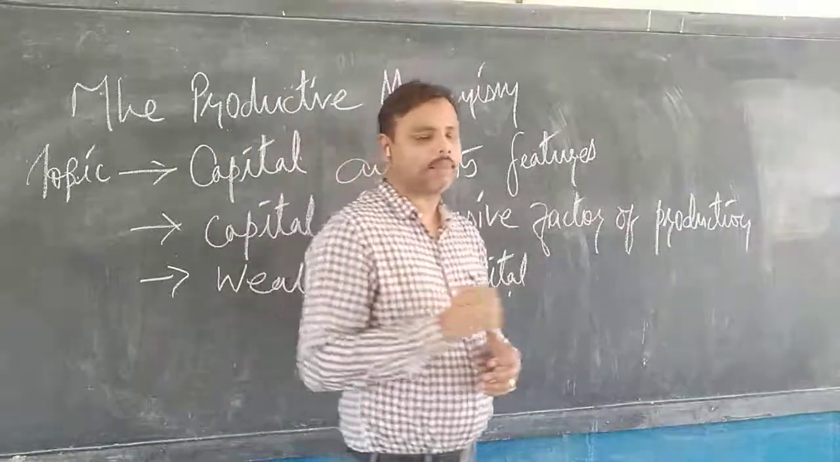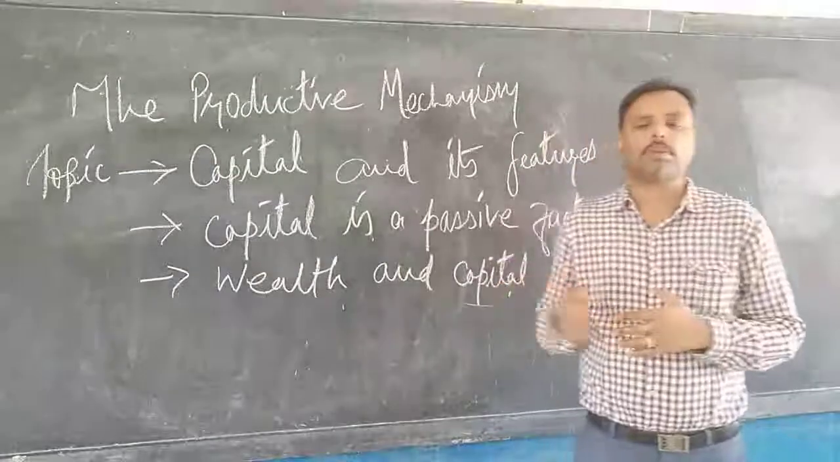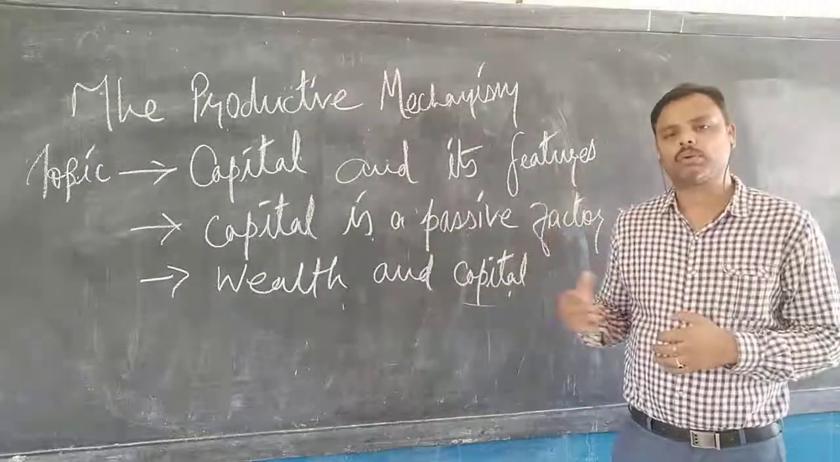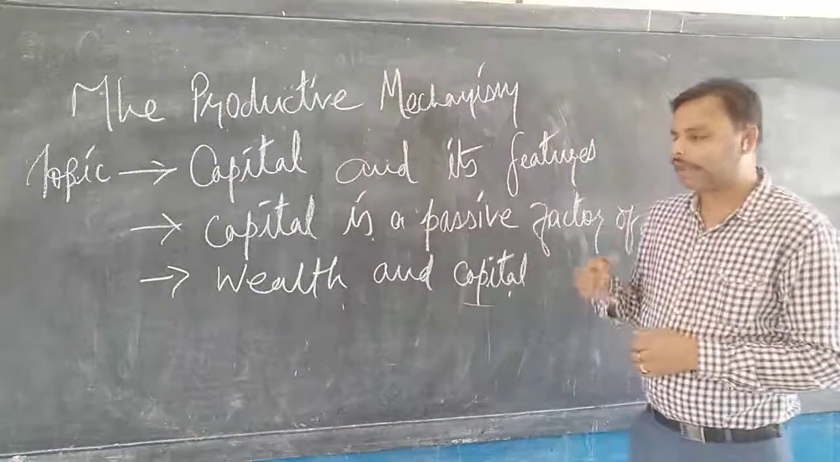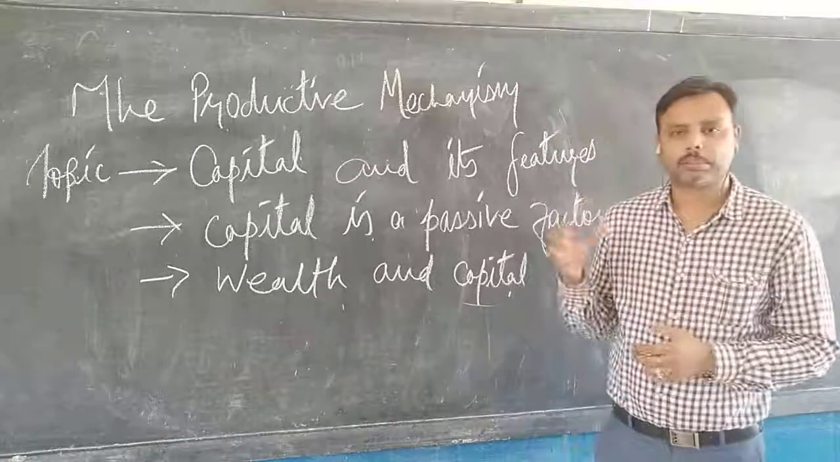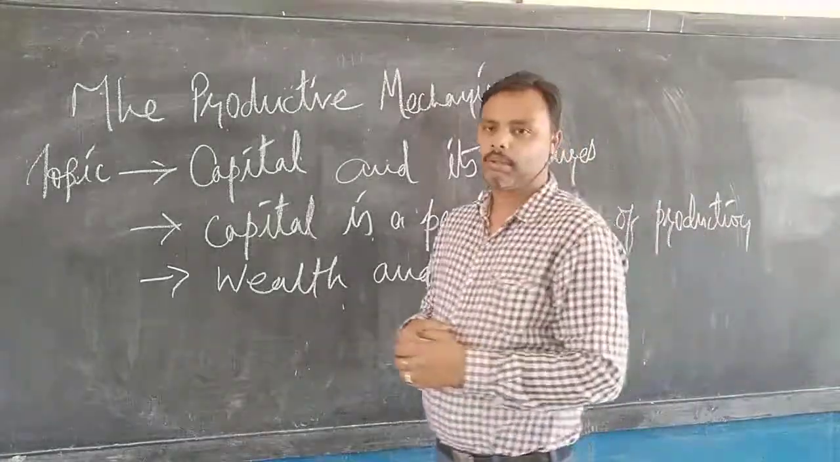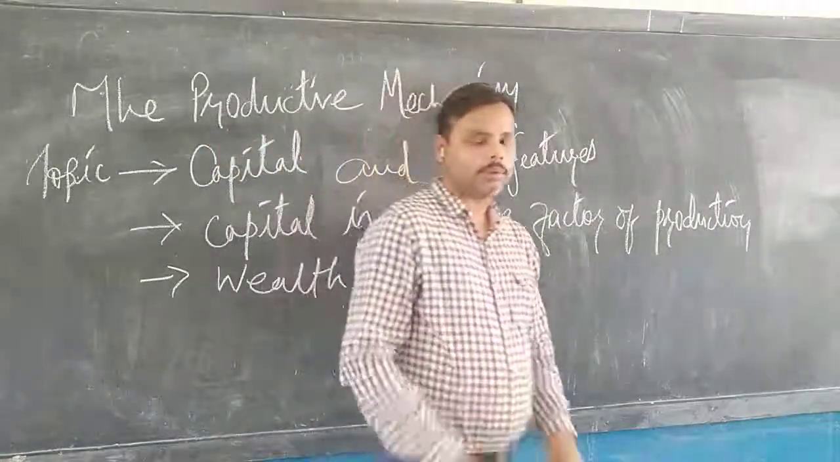It's not a one-time task. It's not that at one time we take the work and the job is over. No, it has to respond multiple times. So that is why it is termed as durable goods. That is why the capital is termed as durable goods, which means it has a long-lasting life. Now, coming to the features of capital.